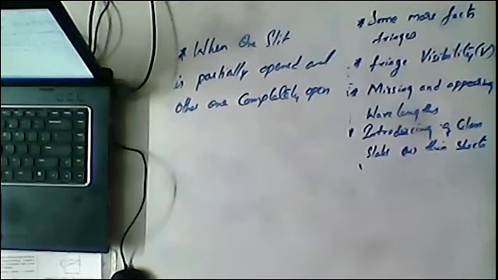Questions of this type may appear in the exam, so they may ask directly: one of the slits is partially open and one of the slits is completely open, what will be the effect on the fringes?